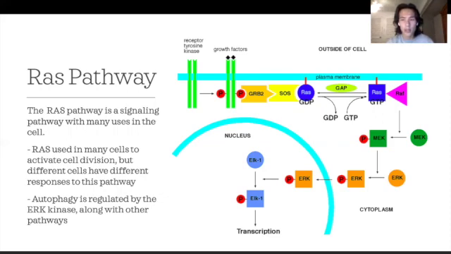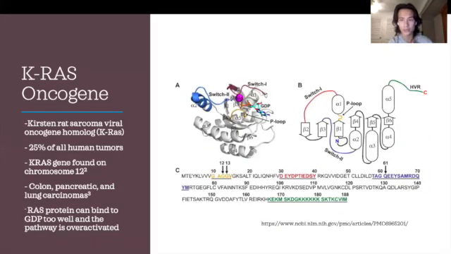Now, there can be aberrant effects to having this pathway mutated or changed, and one of these is the KRAS oncogene. We talked about this a little bit during class as well, but the KRAS oncogene is essentially when the RAS protein I talked about earlier is a little bit overactivated. So it's turned on a little bit more than it should be, so it's activating things in the pathway that it shouldn't, and this could have effects on many different things, but it will also affect autophagy, which is what we're looking at. KRAS stands for Kirsten rat sarcoma viral oncogene homolog.